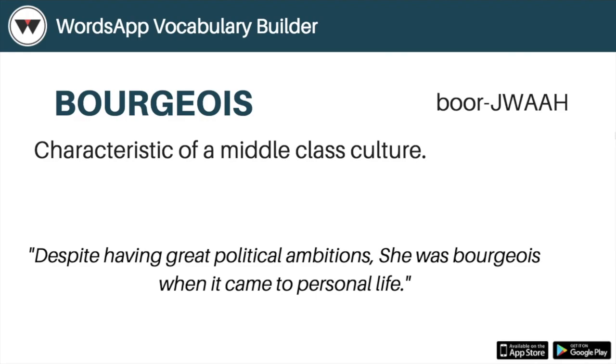So, coming to bourgeois, bourgeois means characteristic of a middle class culture. What is middle class culture? That is being economical, not spending a lot of money, taking every decision carefully, and living a simple life.